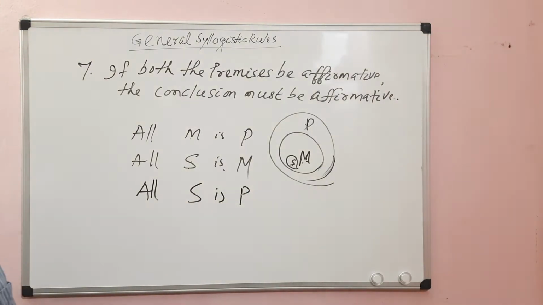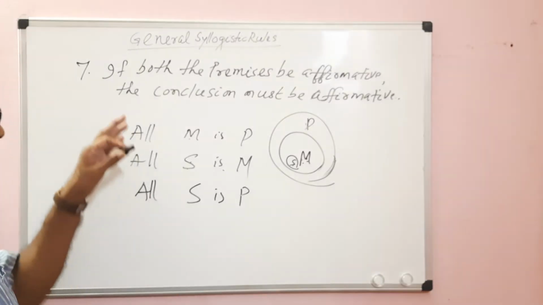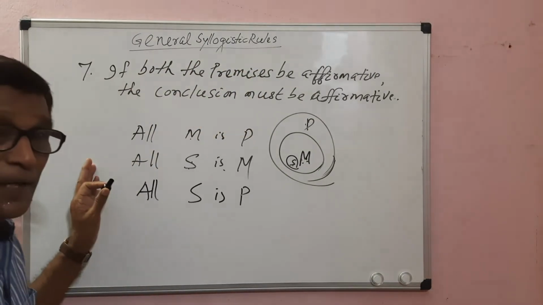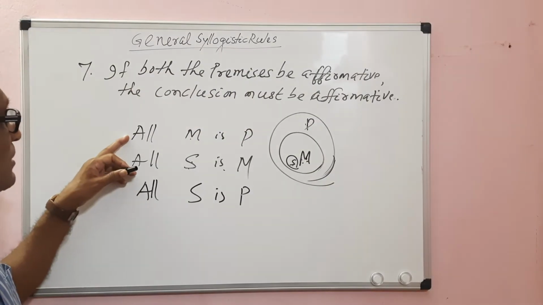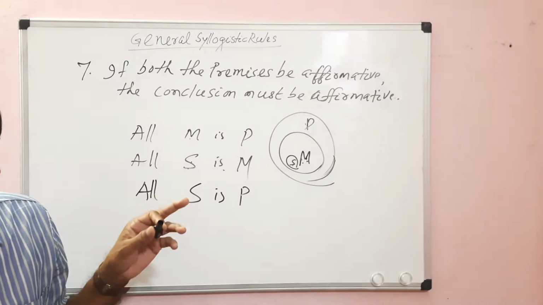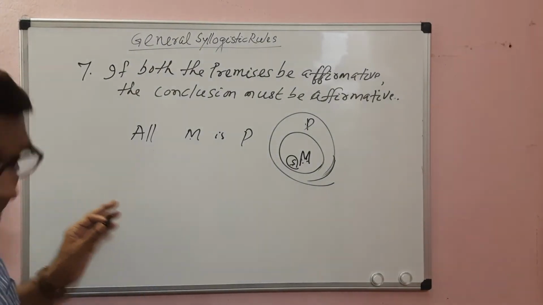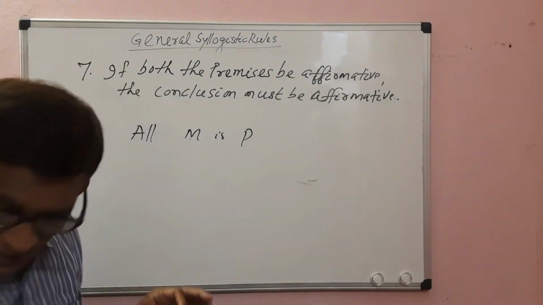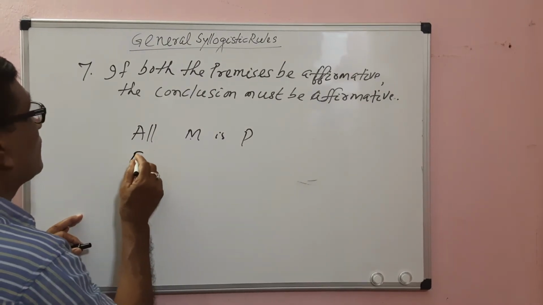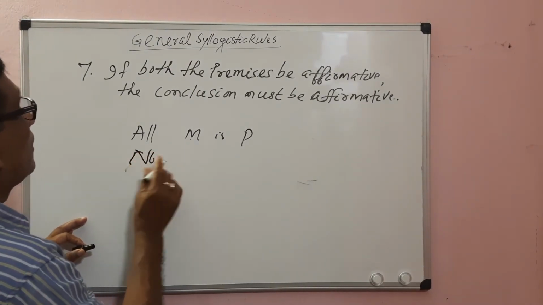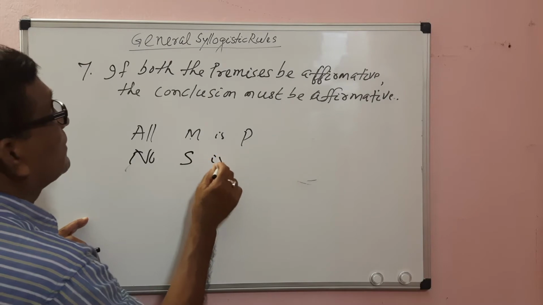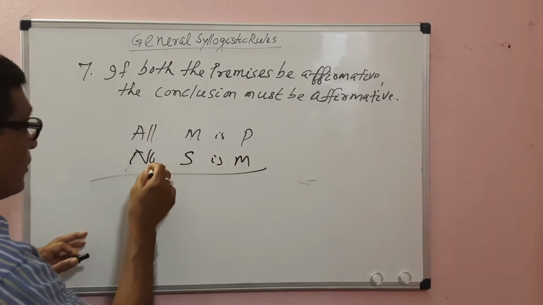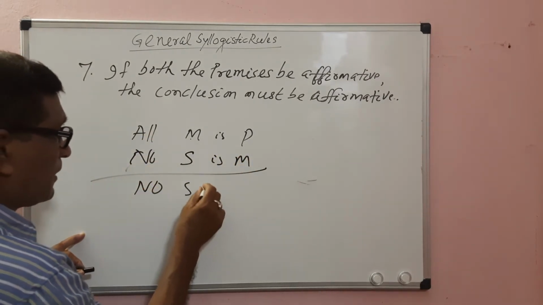This is it. In another way, you can prove it. If both the premises are not affirmative, then one premise is affirmative and the other premise must be negative. If one premise is affirmative and the other is negative, then what will happen? Suppose E proposition, no S is M. And what about the conclusion? Conclusion must be no S is P.